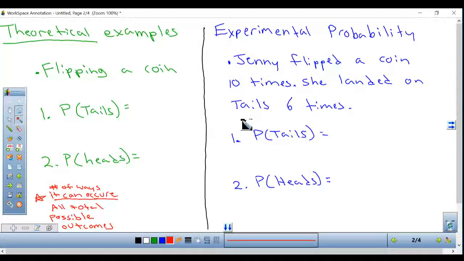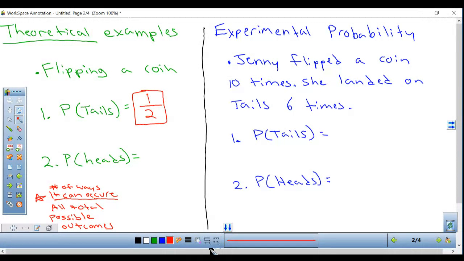So flipping a coin. First question says probability of landing on tails. So what I know is that when I flip a coin, I have a total number of possible outcomes that is 2. It can land on heads or it can land on tails. Now, what's the probability of landing on tails? The number of ways tails can occur. How many ways can we get tails? Well, only one time. There's only one tails on the coin.